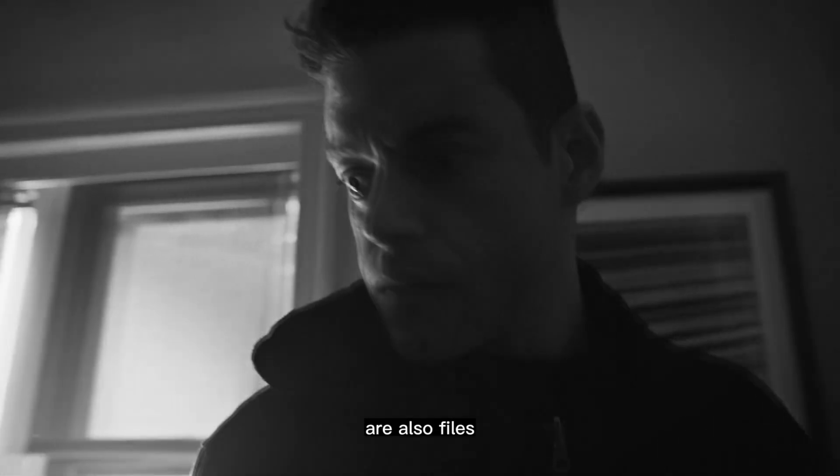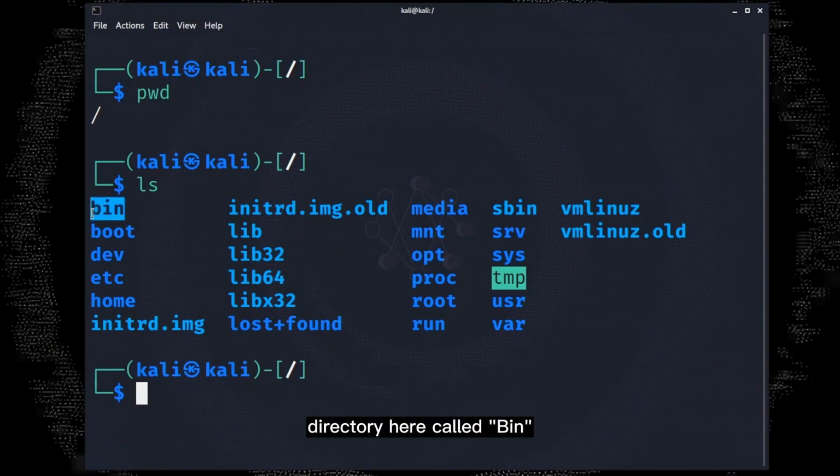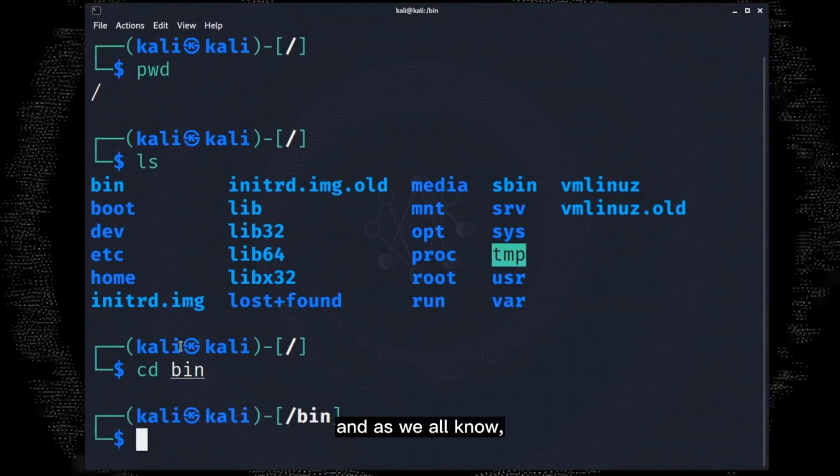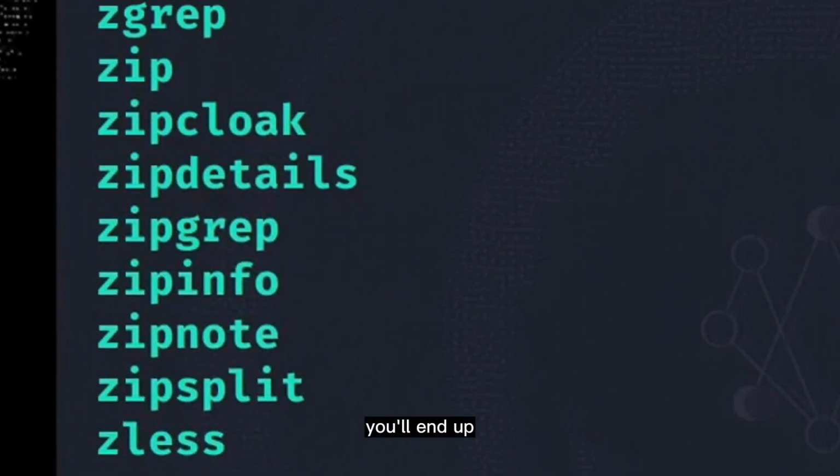Now an even crazier thing is that the commands we use are also files. What? You don't believe me? Let me show you. So let's jump into this first directory here, called bin. cd bin. Bin stands for binary, and as we all know, binary is the language that computer understands. So inside the bin folder are the command binaries, meaning that the commands which tell our computer what to do are stored here. So let's take a look inside by typing ls, and there you go. These are all the commands you'll end up using in Linux.